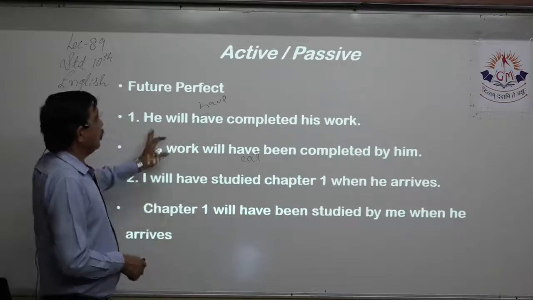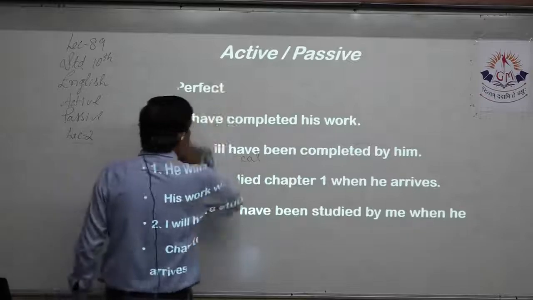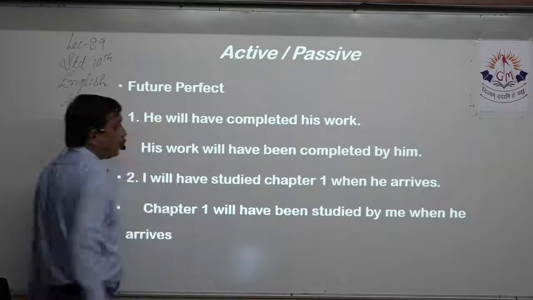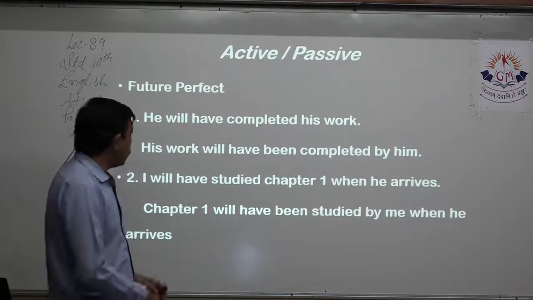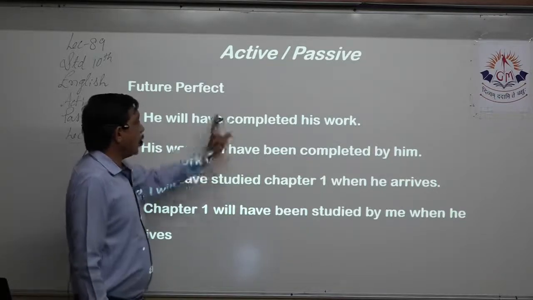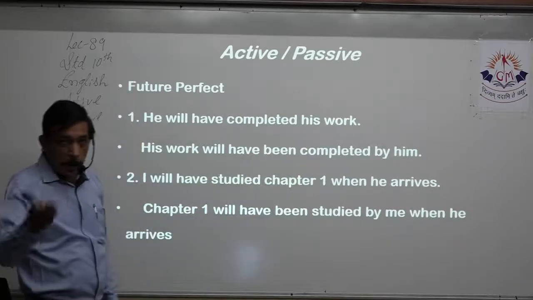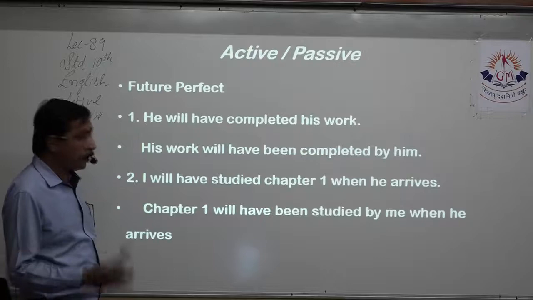Future perfect. He will have completed his work. "Will" and "have" tell me this is future and perfect. Completed is the past participle, right? So his work is the object. His work will have been, "been" is necessary, and completed. Again, past participle of complete. Completed by whom? By him.